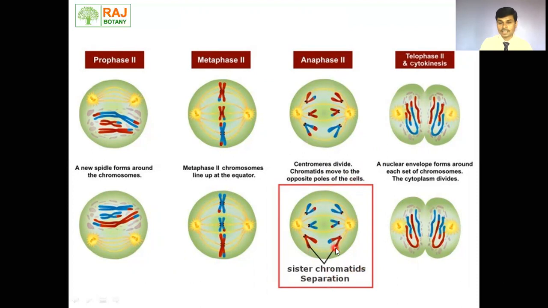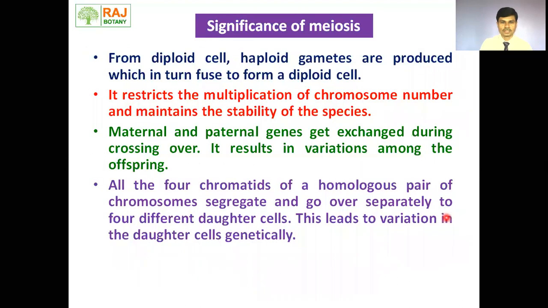Sister chromatids are separated. In telophase second, a nuclear envelope forms around each set of chromosomes. And in cytokinesis second, the cytoplasm gets divided, and there is formation of 1, 2, 3, 4 cells.